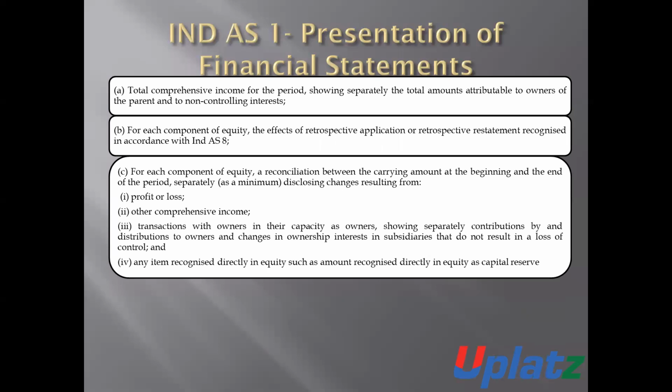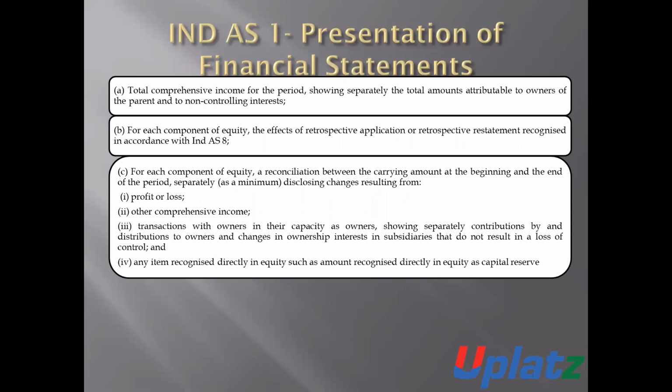For other components of equity, a reconciliation is made between the carrying amount at the beginning and at the end of the period, separately disclosing changes resulting from profit and loss, other comprehensive income, and transactions with the owners in their capacity as owners. Then it shows separately the amount of contributions by and distributions to owners, changes in ownership interest in subsidiaries that do not result in loss of control, and any item recognized directly in equity, such as amount recognized directly in equity as capital reserve.